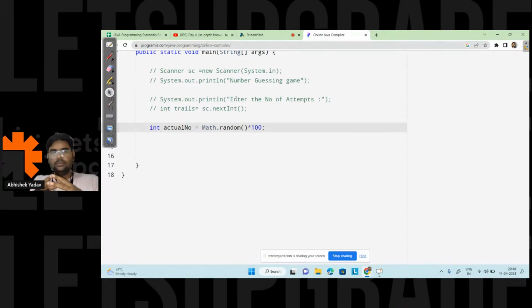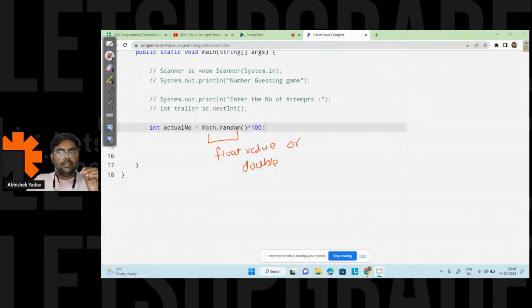Anyone? What kind of typecasting will be applied here? And why? Okay, will this be the float value or the double value? Please write in the chat, guys.